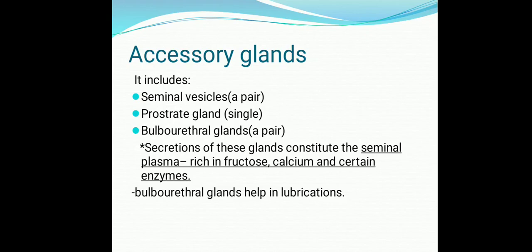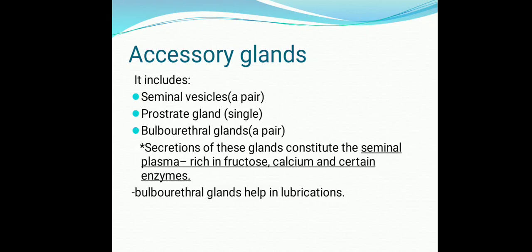So in human beings also, these accessory glands help to keep the gametes alive. They modify their structure also, and they help in the movement and provide a medium to flow for these gametes.